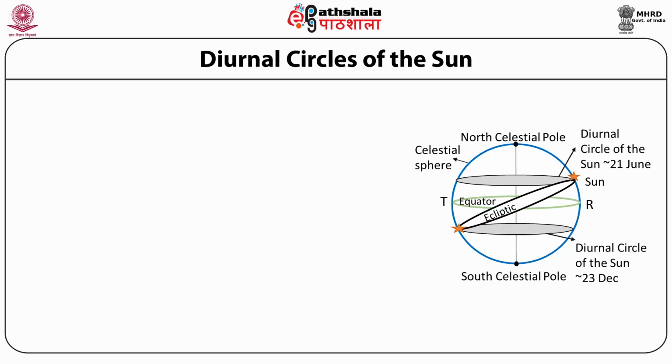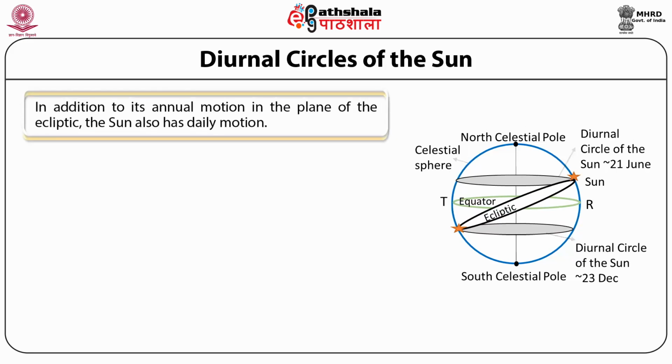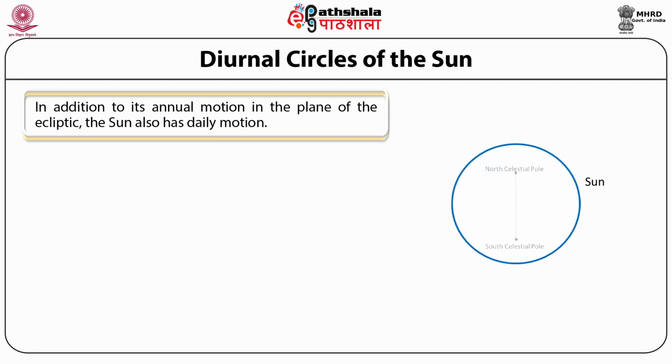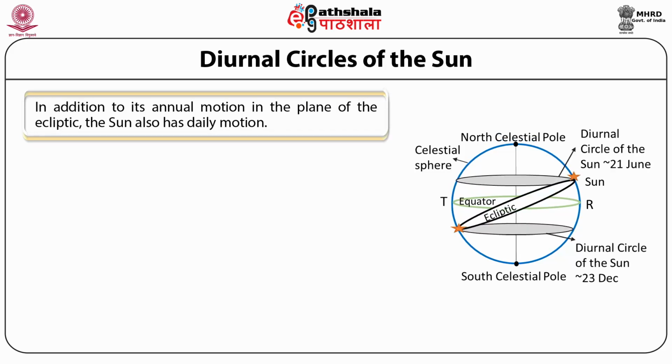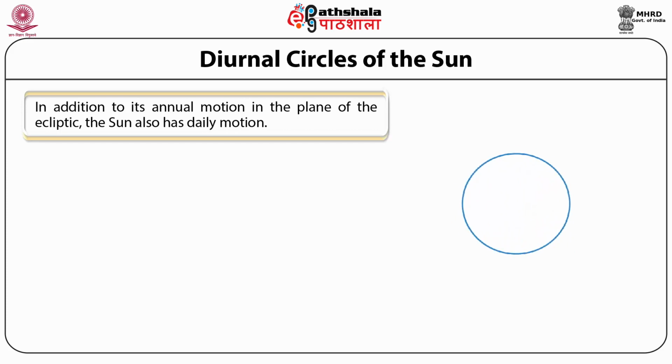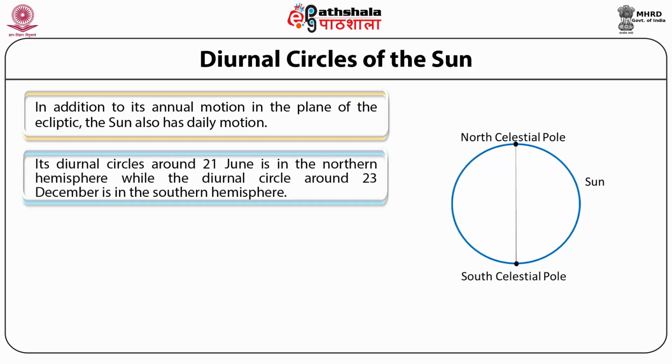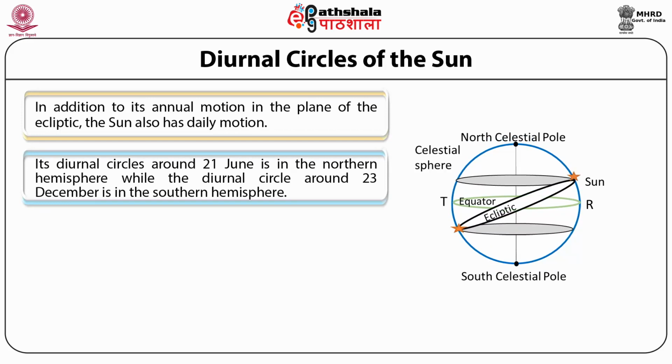We have seen in the previous module that the Sun has a daily motion because of which it rises and sets. Daily motion is called as the diurnal motion and the path followed is called as the diurnal circles. The Sun also has annual motion and the path followed by Sun during its annual motion is called ecliptic. In this picture, the celestial sphere, the equator and the ecliptic are shown. The diurnal circles of Sun on 21st of June and 23rd of December are also shown.